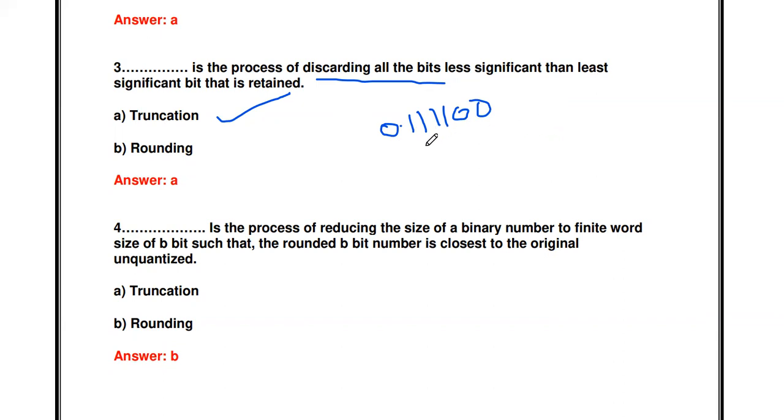If we want to truncate this data to only 3 bits, we retain these 3 bits, and from the 4th bit onward we just discard, whether the value is 1 or 0. This process is called truncation. We only retain 3 bits and discard the remaining bits, whether higher or lower value.